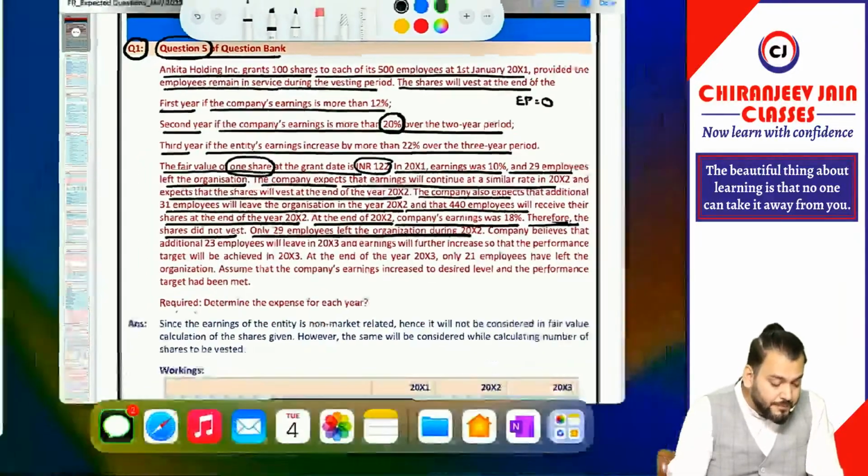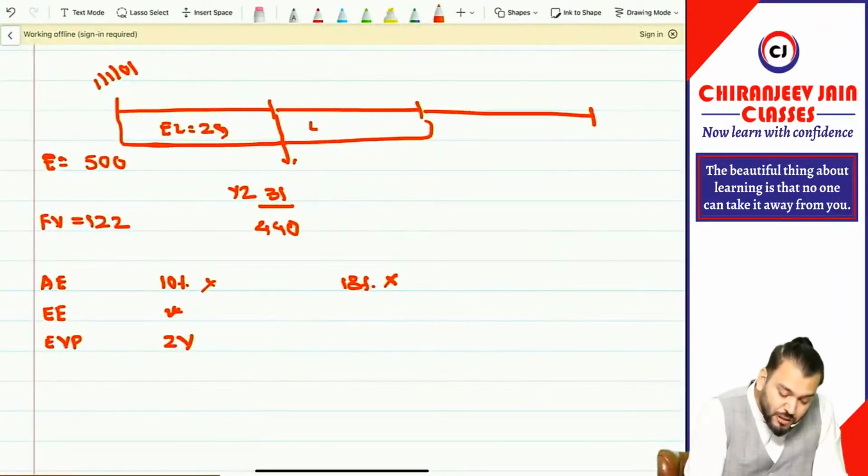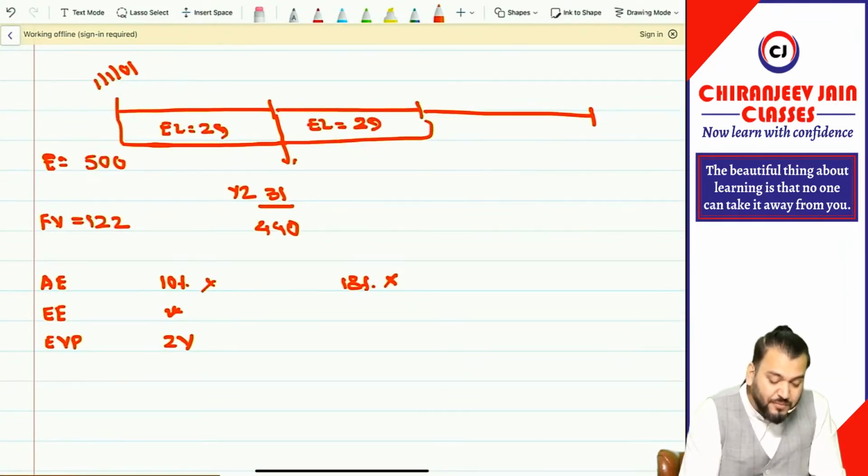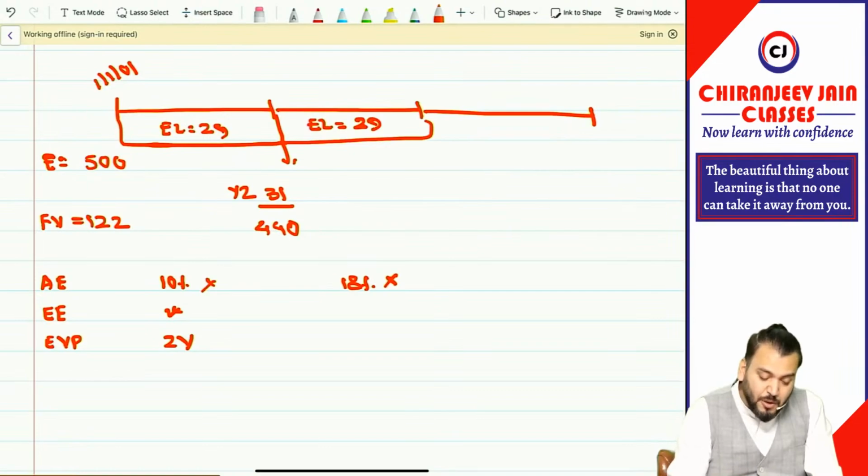Now what is the employee left actually? How many employees? They have given only 29 employees. So once again, 29 employees left the organization. That is the actual number of employees. Got it?